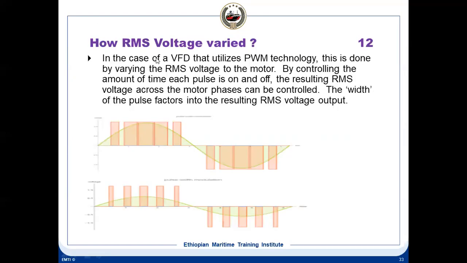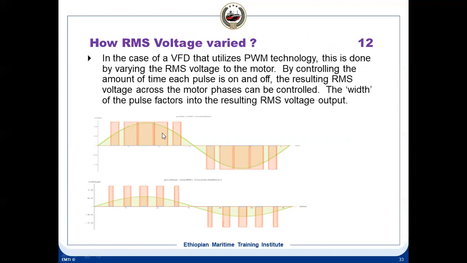So how is the RMS voltage varied, and how is the frequency varied? RMS voltage means root mean square voltage. You see, this is the AC wave, and this is the RMS voltage of this AC wave. By using pulse width modulation, we vary the RMS voltage of the motor by controlling the amount each pulse is on and off.